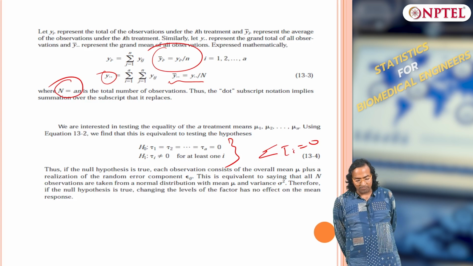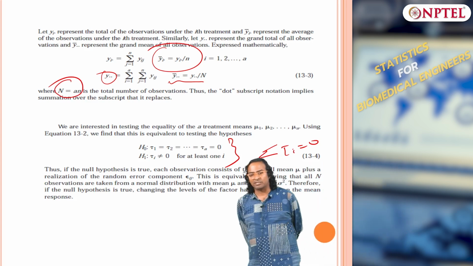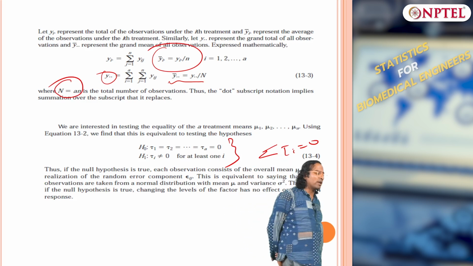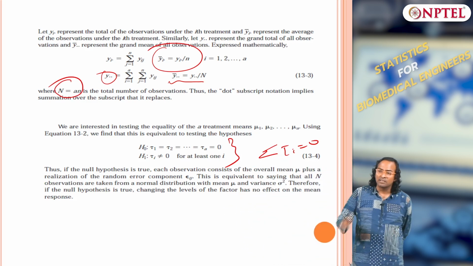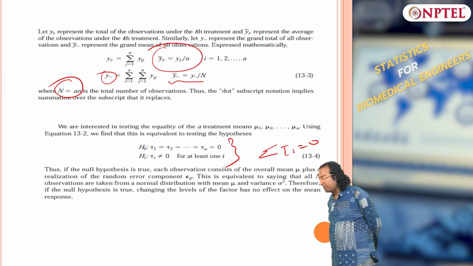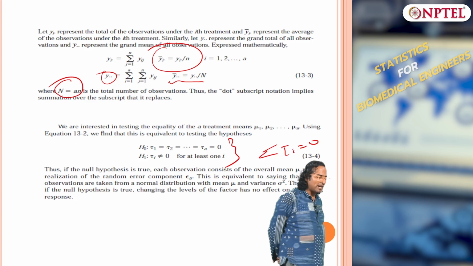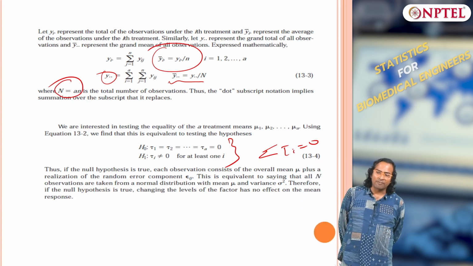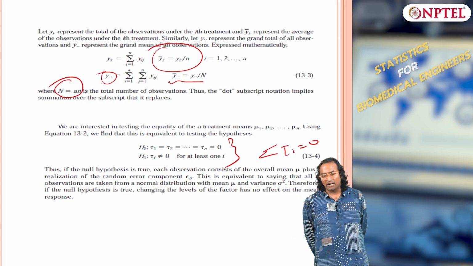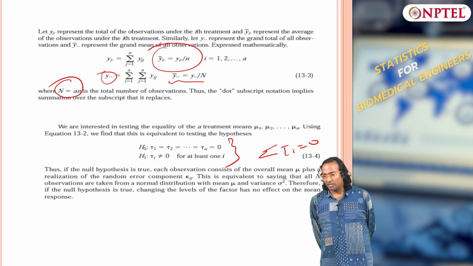So the treatments are a subset of a bigger population, so there is no point analyzing the effects just for these treatments, whereas in the fixed effects model we are only interested in those particular treatments. Those are the important differences between a fixed effects and a random effects model. Of course the null hypothesis is the same, that the effect of treatments is not there, and the alternate hypothesis is that at least one treatment has an effect on the response variable.